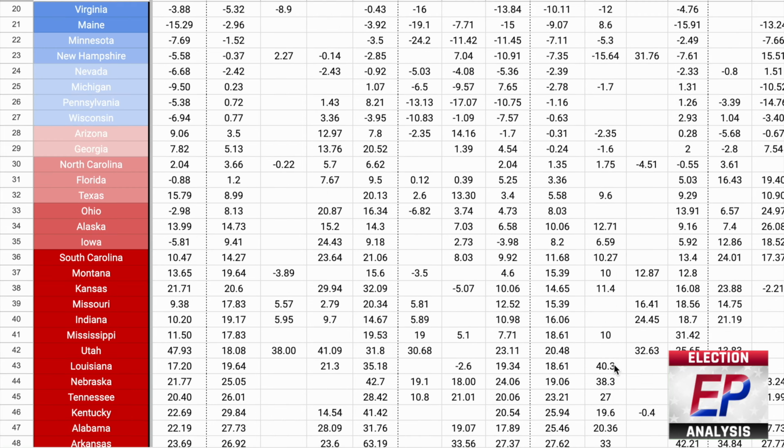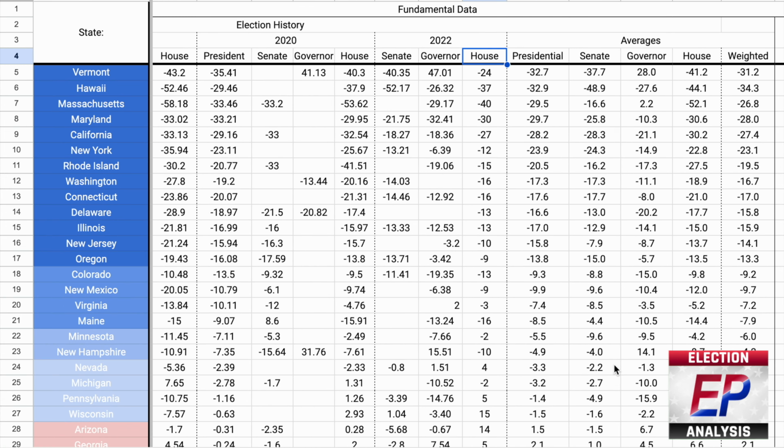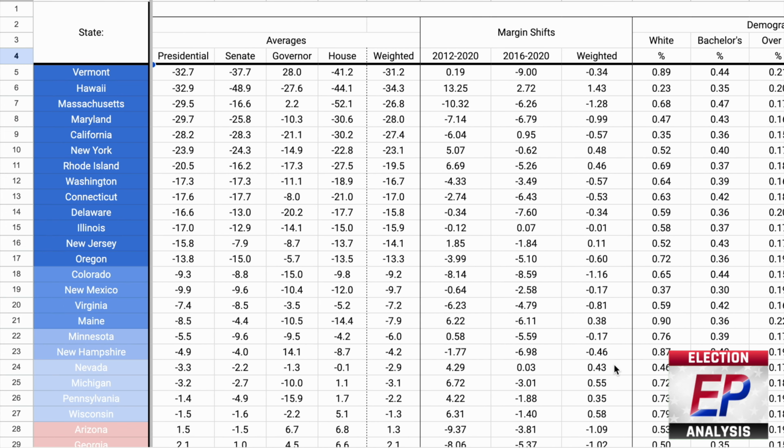But all of the data that was available was then averaged out here. I've weighted these 4 averages with strong preference to presidential election results, as they are by far the most predictive of the 2024 presidential election.